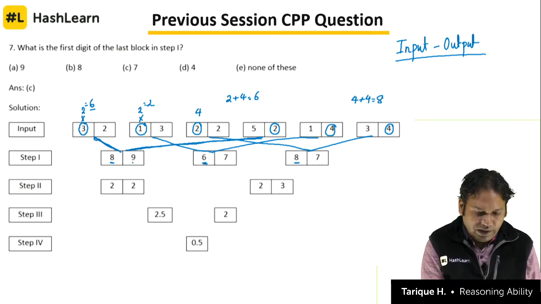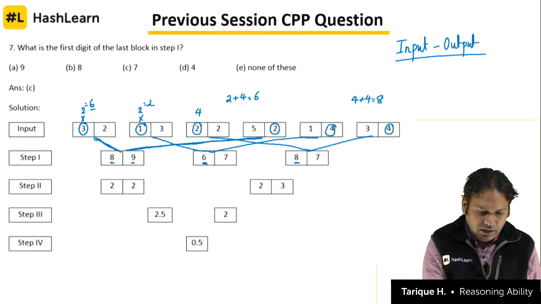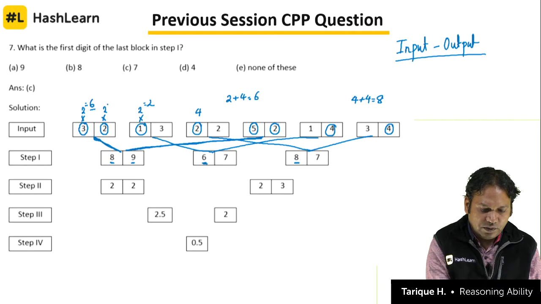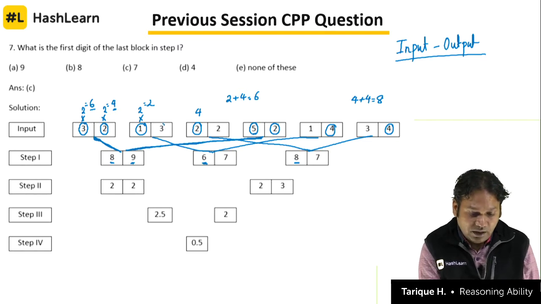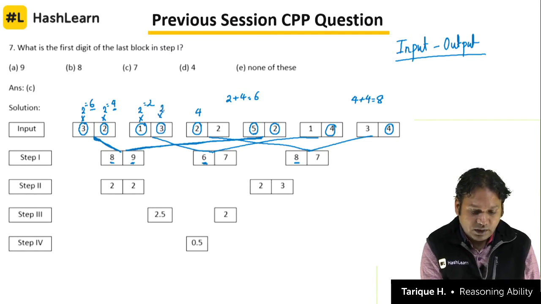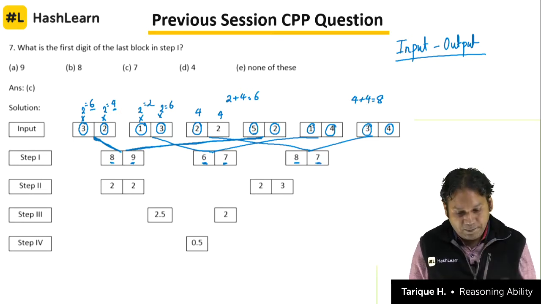Now let us look at how did we get 9. Connecting the first block and the fourth block, number here is 2 and the number here is 5. Double of 2 again is 4, and 4 plus 5 is equal to 9. So the same logic is there or not? Let us see. Double of 3 is 6, and this is 1, so 6 plus 1 is 7. Double of 2 is 4, and 4 plus 3 is also 7. So that is how we are getting, double the number and add it, right.